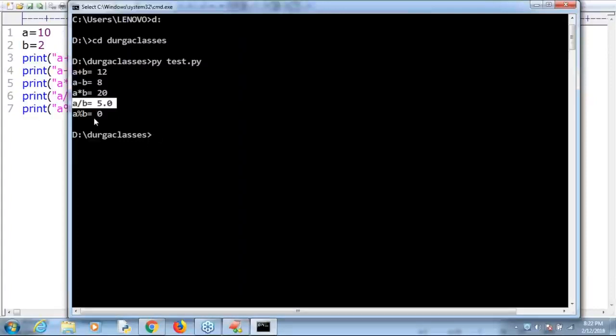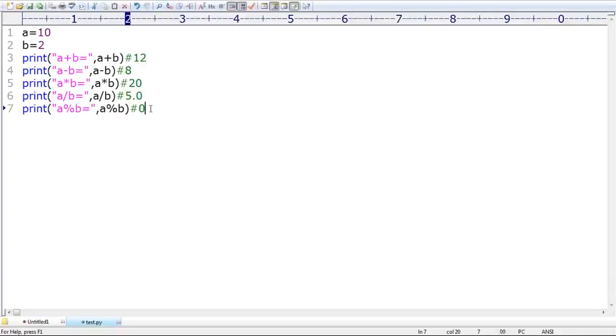Any doubt? Only one thing you people should be aware of, sir. The division operator in Python always generates a float value. Remember that, sir. Except for that, all the remaining things, whatever we learned in our childhood, work the same way by default, sir. Remember, sir. Now, what about the remaining two operators, right?